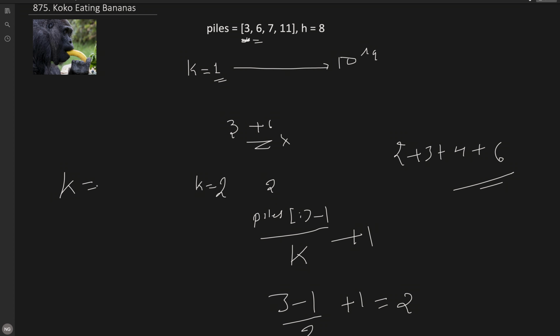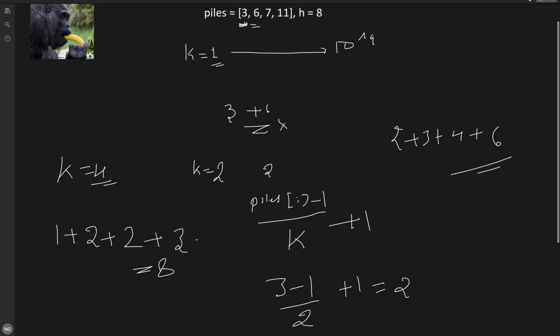You can try 3, but that is not valid here. k is 4 will work, like the minimum k is 4. So for k equals 4, finishing the first will take 1 hour, the second 2 hours, and the third 2 hours, plus the last is 3 hours. So the total is 8. Hence Coco can finish all the bananas before the guard returns. So this is the idea.